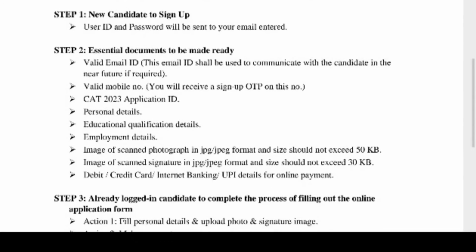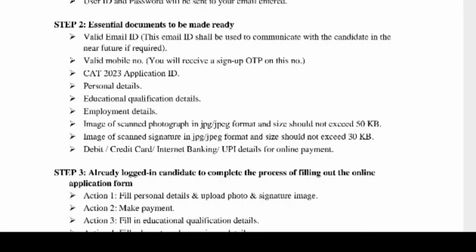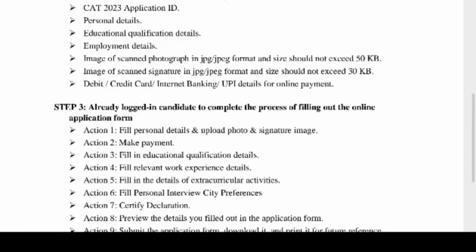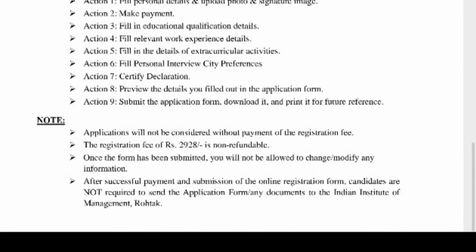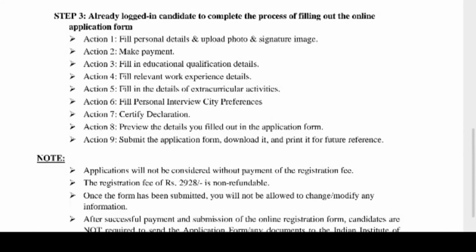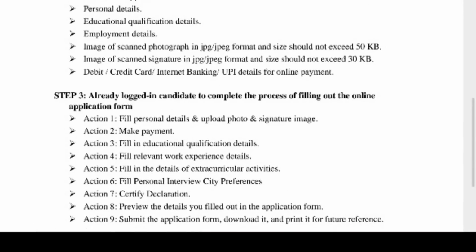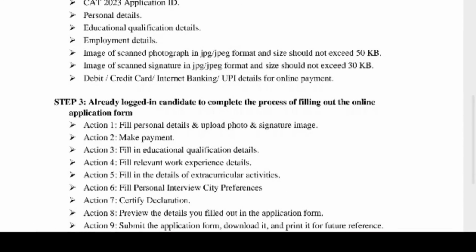Fill in personal details and upload photo and signature image, then make payment, fill in educational qualification details, then fill in relevant work experience details if you have any, then fill in the details of extracurricular activities, then fill in personal interview city preferences, then certify the declaration, preview the details you filled out in the application form and submit the application form. So here the overall process for the registration is already given. You can check with that also.